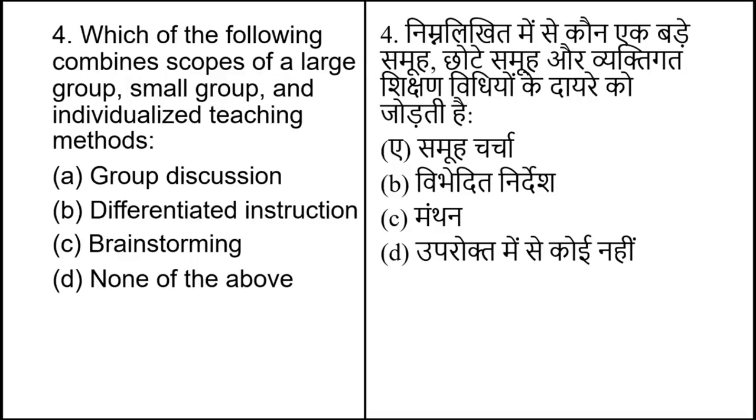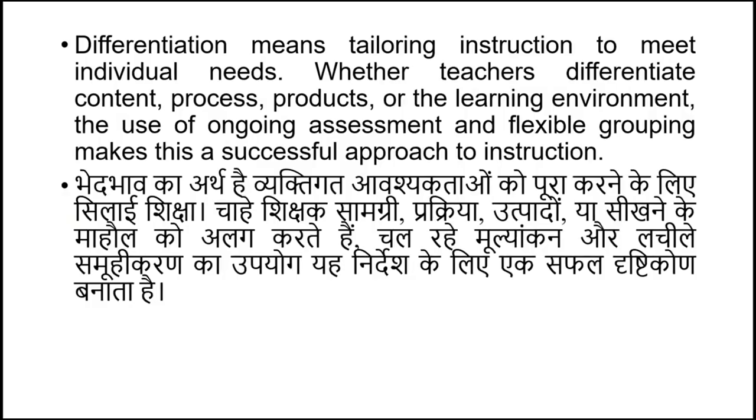Which of the following combines scope of large group, small group or individualized teaching method? And options are group discussion, differentiated instruction, brainstorming and none of the above. The correct answer of this question is option number B, differentiated instruction. Differentiation means tailoring instruction to meet individual needs. Whether teachers differentiate content, process, product or the learning environment, the use of ongoing assessment and flexible grouping makes this a successful approach to instruction.